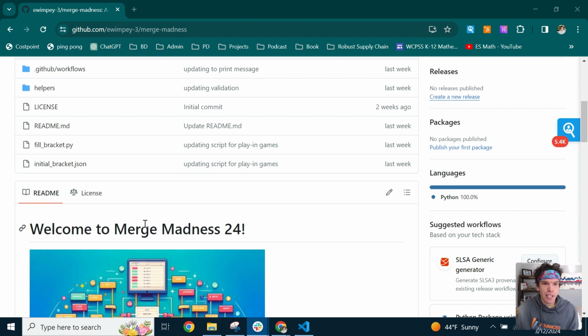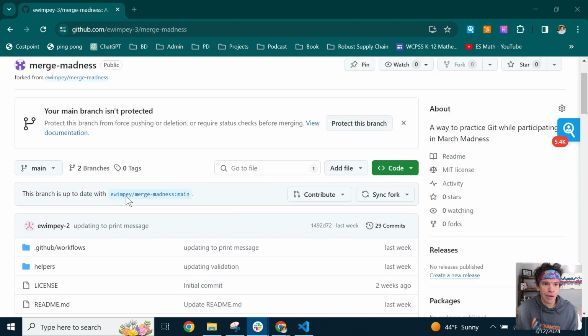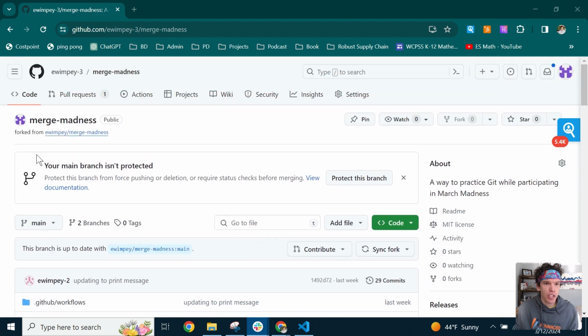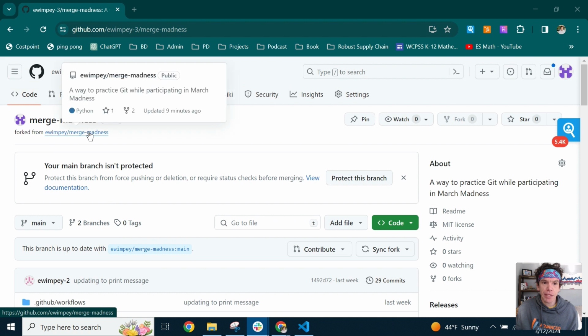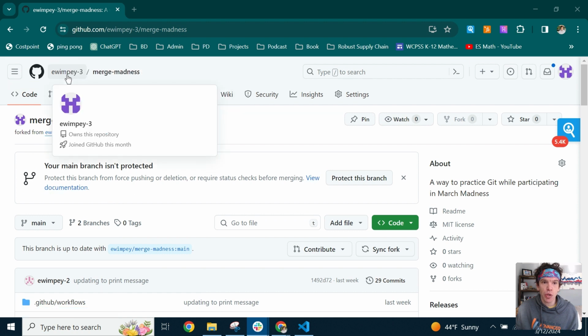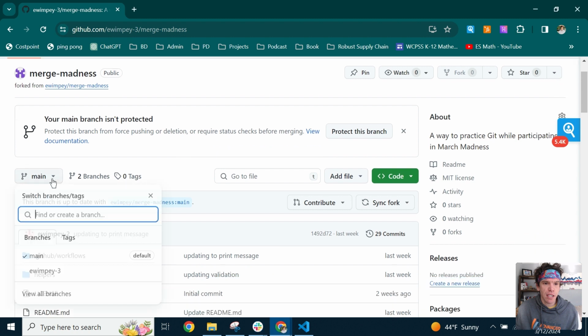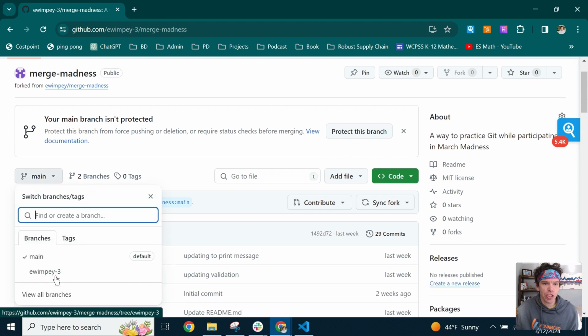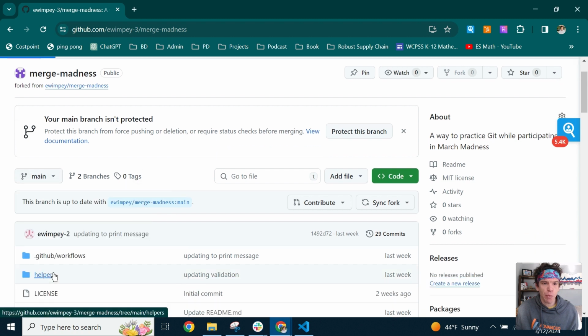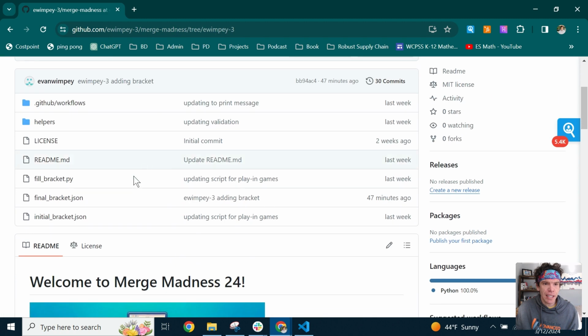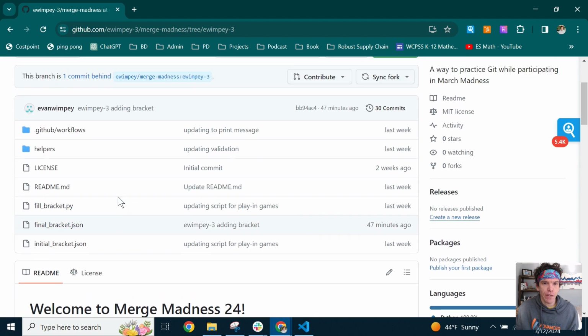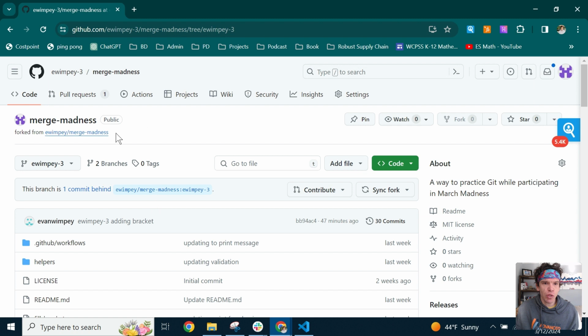This is our own forked copy of the repository. This is forked from ewimpy/merge madness, and you'll see your GitHub username right here. This is our branch that we've got here. We should just see one branch in our repository, the one that we made, that has this final bracket that we filled out. But what we want to do is borrow from a different branch.